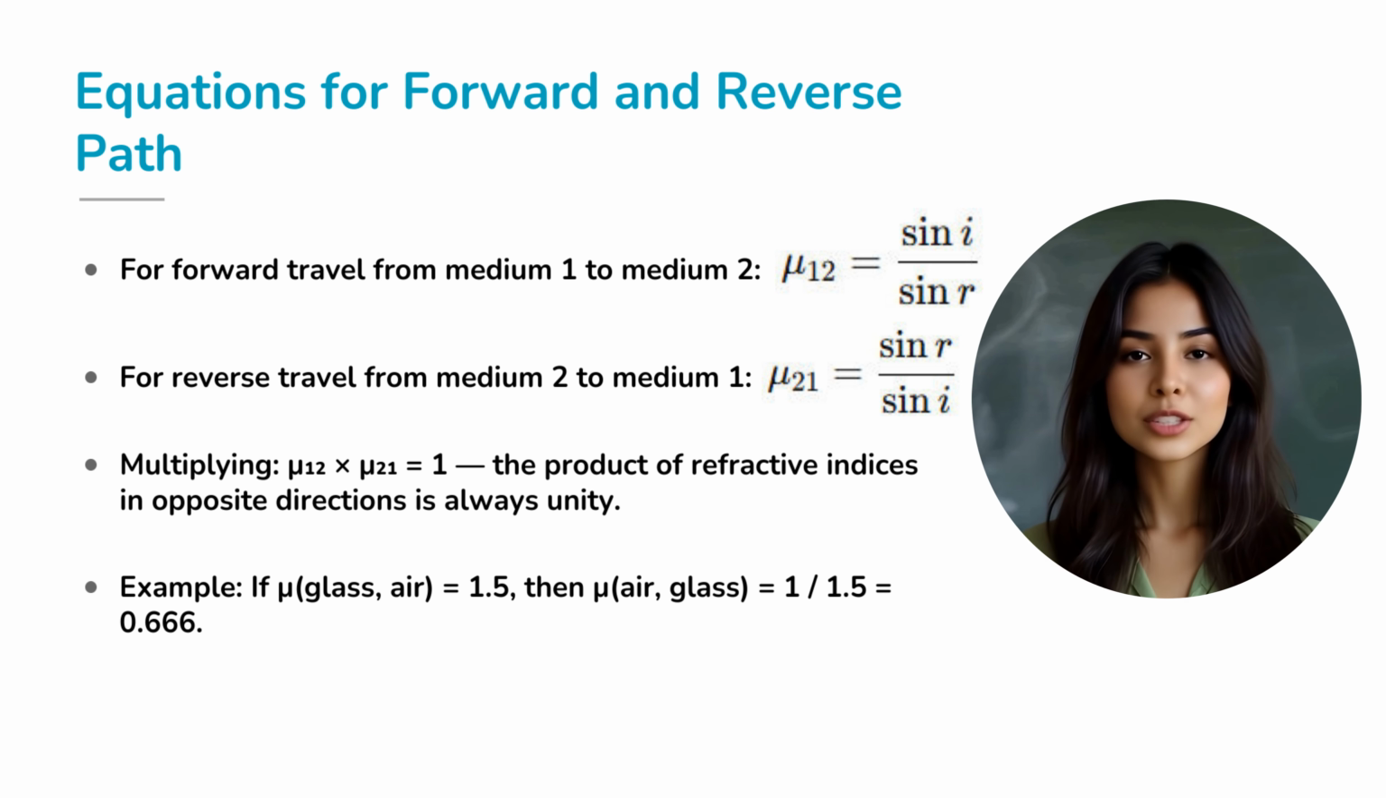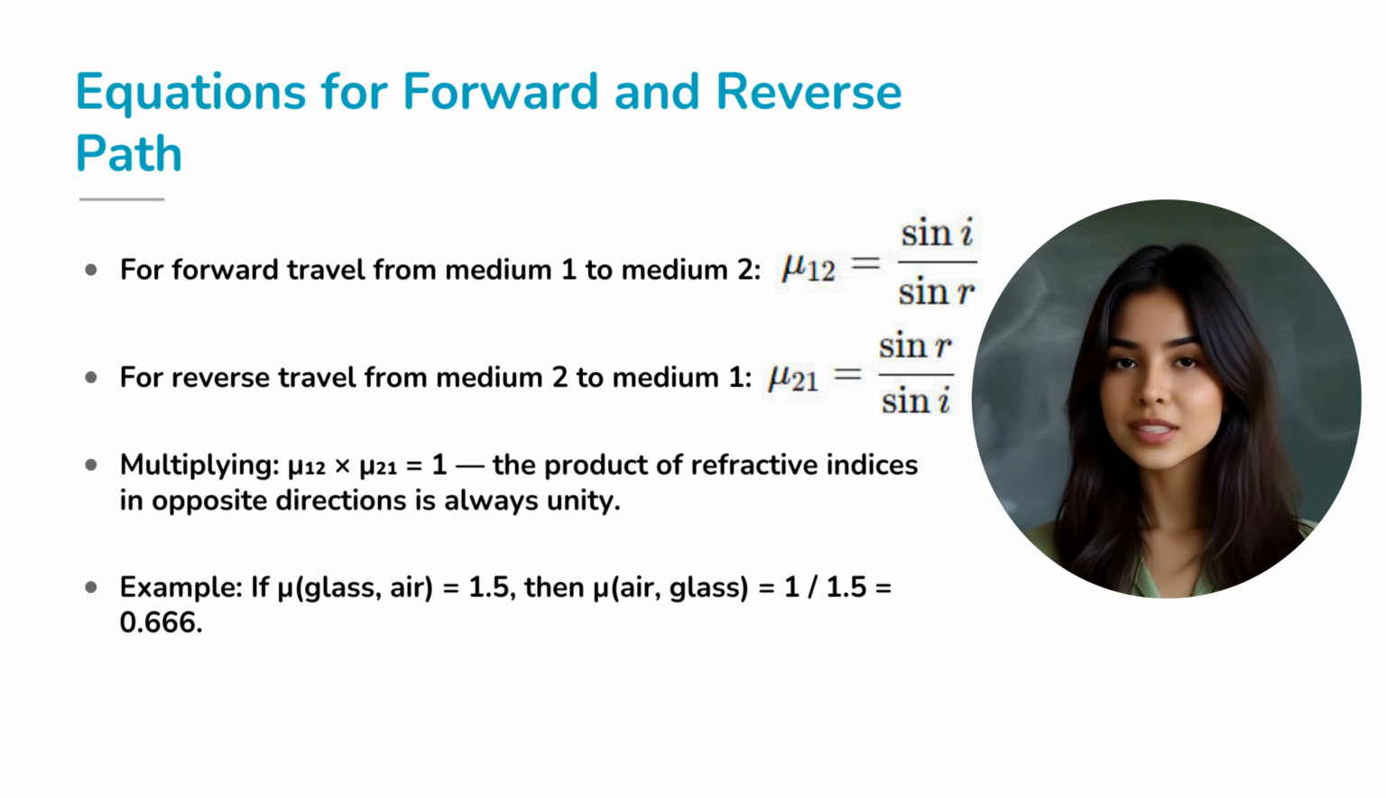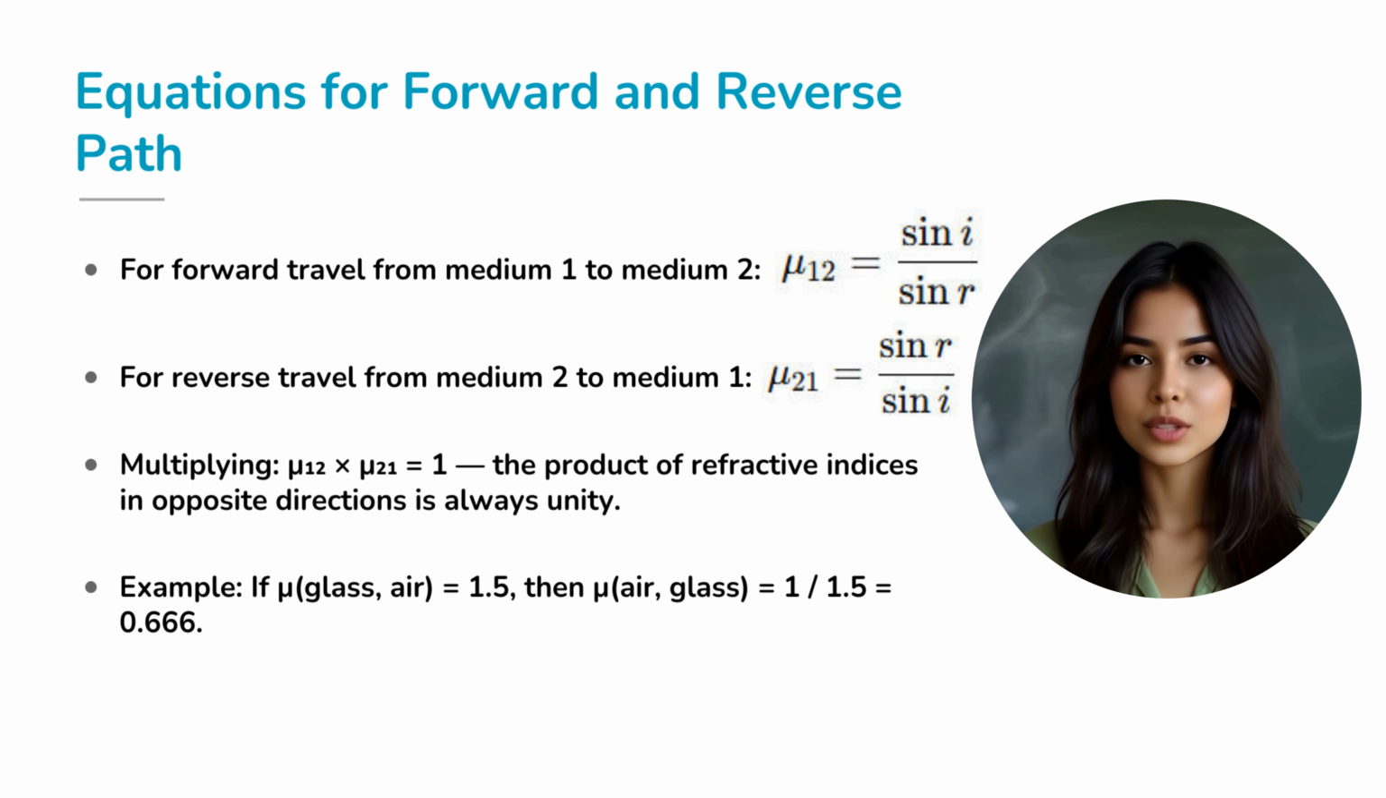Now let's express this principle mathematically. For the forward path from medium 1 to medium 2, we write μ₁₂ equals sin i divided by sin r, where i is the angle of incidence and r is the angle of refraction. For the reverse path from medium 2 back to medium 1, we write μ₂₁ equals sin r divided by sin i. When we multiply these two, μ₁₂ times μ₂₁, the result is always 1. This means the refractive indices in opposite directions are reciprocals of each other.